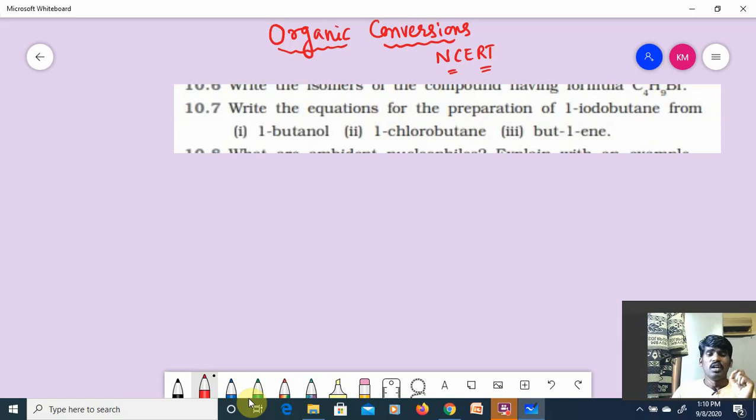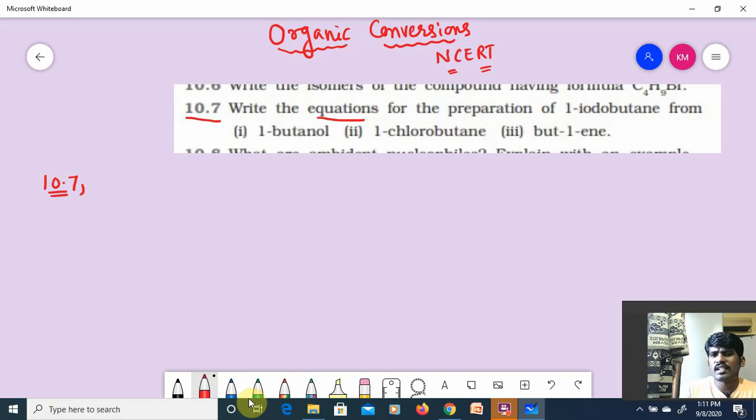So you should be ready with your NCERT textbook as well as your chemistry notebook. Okay, so we'll start the session then. First it is from NCERT, that is 10.7. I am doing 10.7.